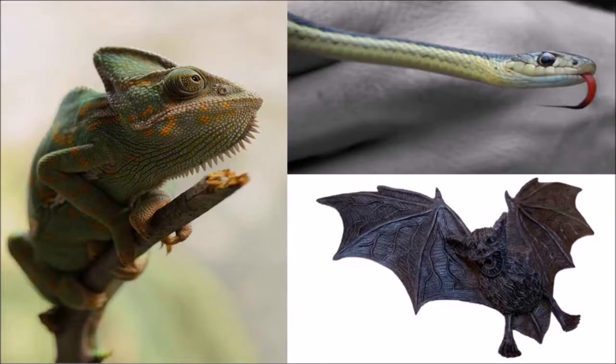Chameleons have the adaptation of camouflaging with their environment so that they don't get attacked by predators, and they don't become prey. So that would be an example of an adaptation. Snakes have fangs in their mouths, which helps quickly inject venom in their prey in order to kill it. That's another example of an adaptation. Bats have night hearing, and they can use echolocation to navigate in the dark when there's no light. That's another example of an adaptation.